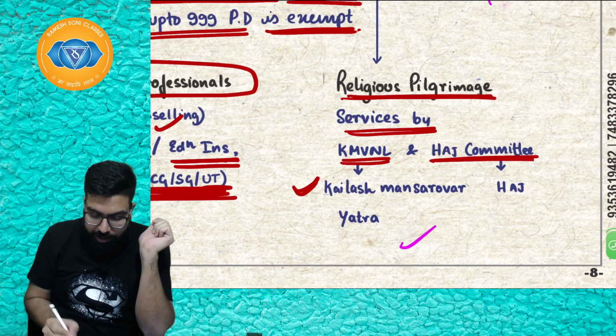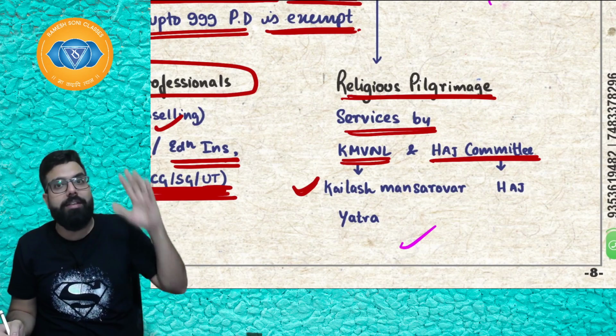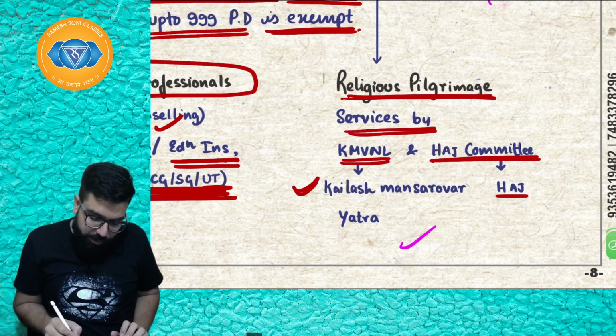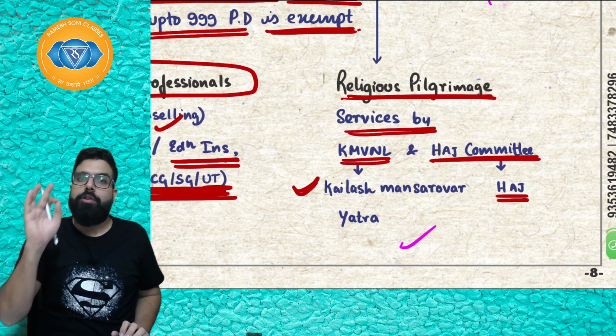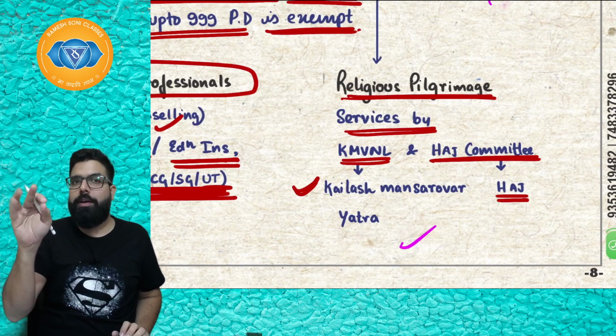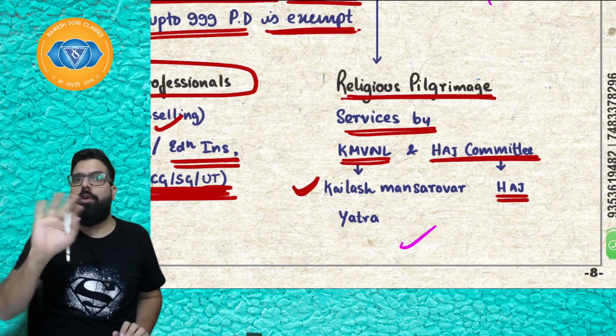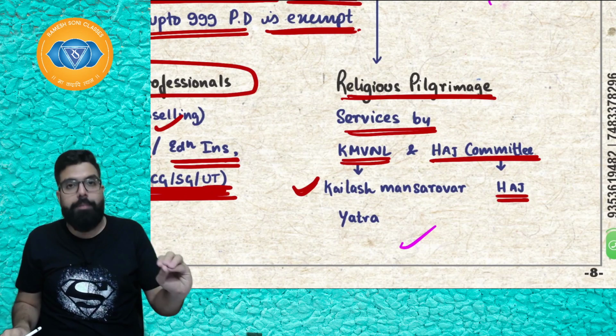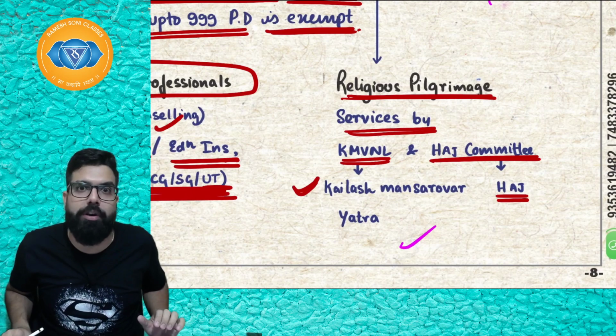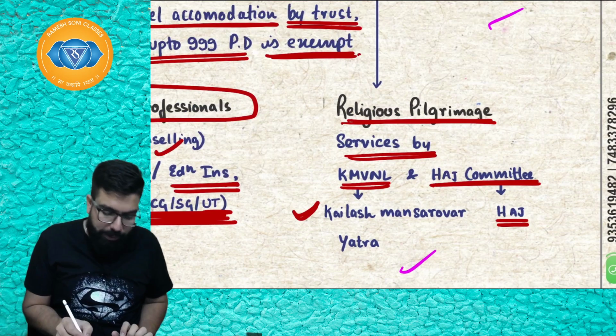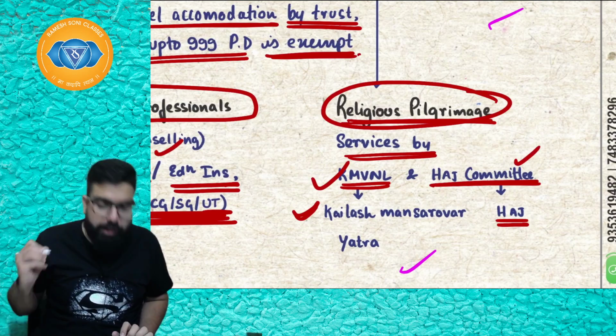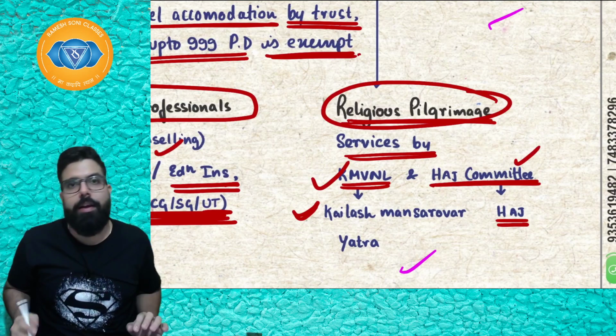Baba, Hajj committee is there. Hajj committee goes ahead and gives you Hajj Yatra. Also, there is no GST. I hope everyone is clear. So, whenever Kumaon Mandal Vikas Nigam Limited will give you Kailash Mansarovar Yatra, on that there is no GST. Whenever Hajj committee will give you Hajj Yatra, on that also they will not charge GST, because religious pilgrimage, one for the Hindus, one for the Muslims, has been exempted by the government.